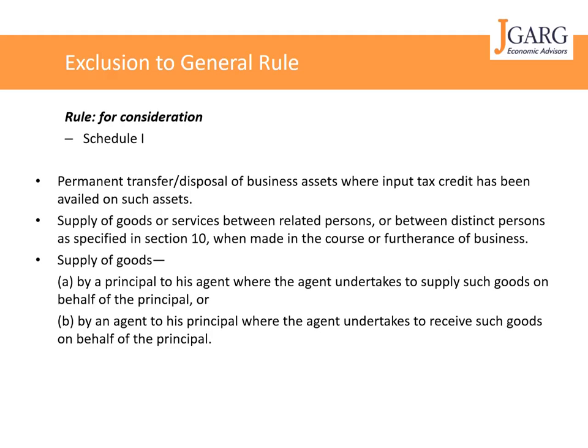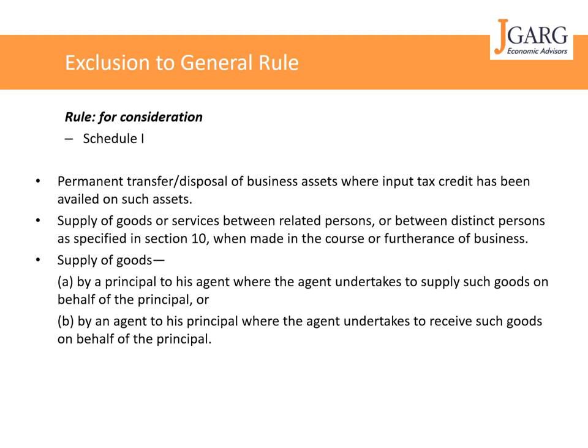Another exclusion comes: supply of goods by a principal to his agent, where the agent undertakes to supply such goods on behalf of the principal. So instead of directly supplying goods to the customer, the principal supplies goods first to his agent, and then the agent supplies goods to the customer. Even this transaction could qualify as a supply. So the principal supplies goods to an agent but does not charge anything, and the agent supplies goods to a customer. Even the supply from a principal to agent without consideration in this scenario will qualify as supply.